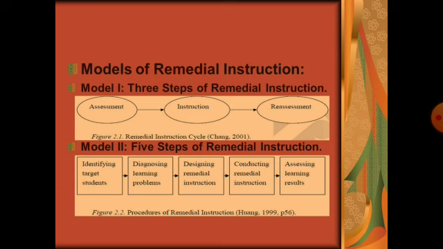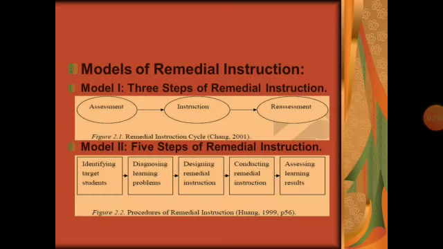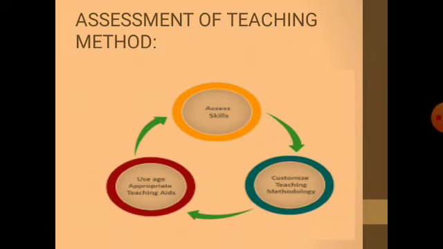Model number 2 consists of 5 steps of remedial instruction. This consists of identifying the target students, diagnosing the learning problems, then designing the remedial instructions. After that, conduction of the remedial instruction in the classroom setting and the assessment of the learning results. After this comes the assessment of teaching method.